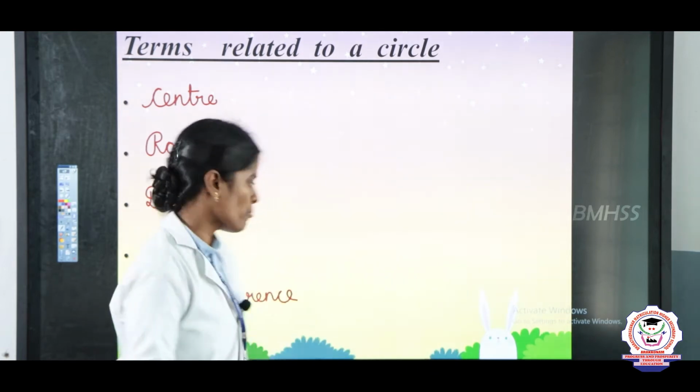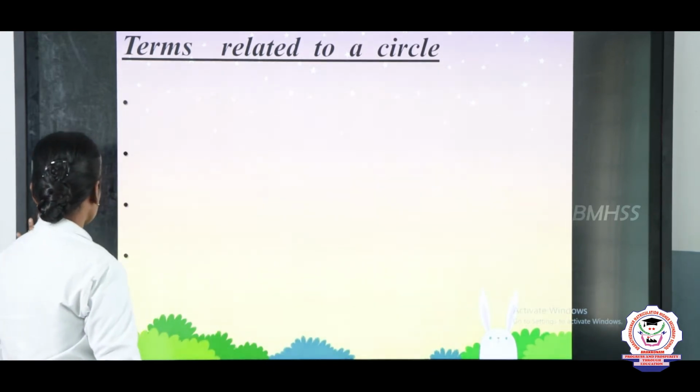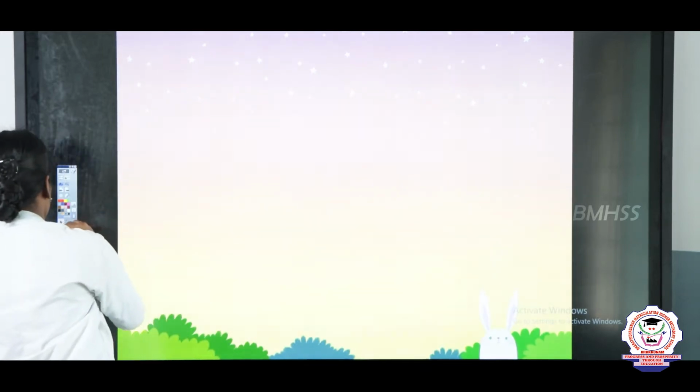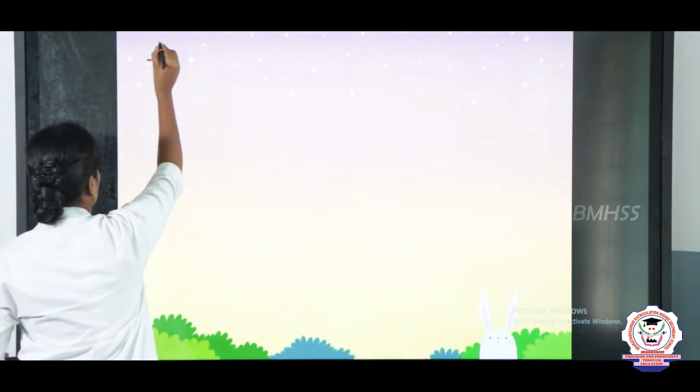So listen children. The first one is center. What is meant by center? The point O inside the circle is called the center. The point O inside the circle is called the center.